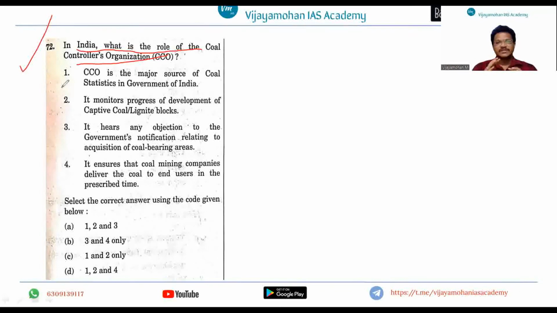So these are the kind of things where you need to have a perspective: depending upon the current affairs sources, you need to search and see what the linkages are, what stakeholders are involved, how this sector is being regulated, and what the regulatory agencies are, right? In this way, you need to comprehensively analyze the forward and backward linkages depending upon the news items that are being debated in the newspapers. And these are the questions, I think.